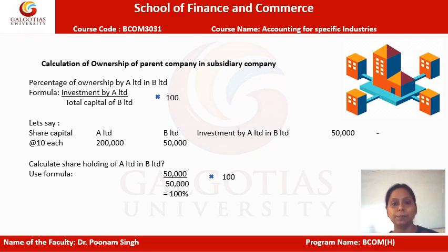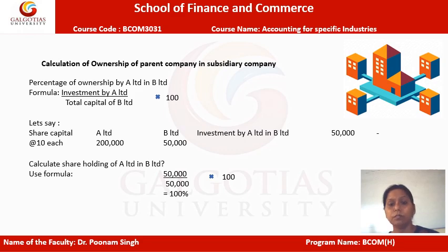So let's take up an example in order to understand this adjustment. Let's say there is a company A and a company B. A is a parent and B is a subsidiary, and the share capital is at the rate of 10 each. So the total share capital of A Limited, which is the parent, is 2 lakh rupees, whereas B Limited, which is the subsidiary company, has a share capital of 50,000 rupees.